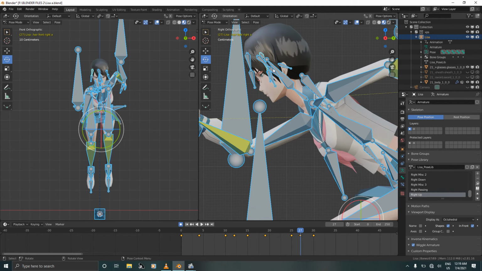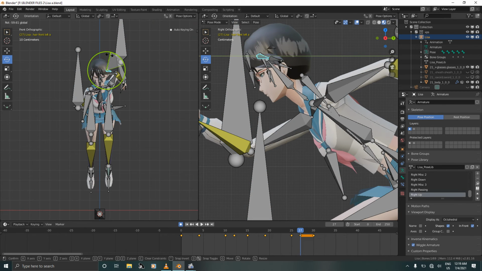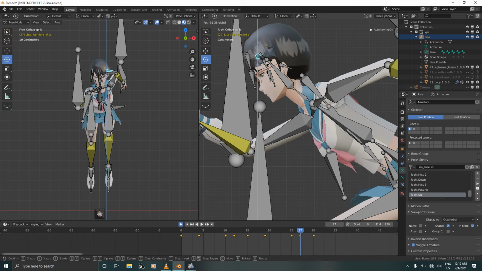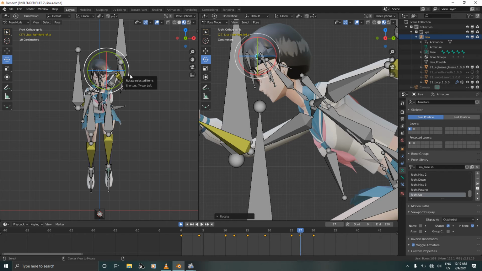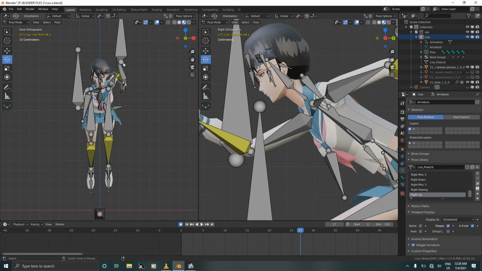And we move on to our up pose. Select this bone, rotate on the Y and rotate on the Z. Rotate it down a bit.